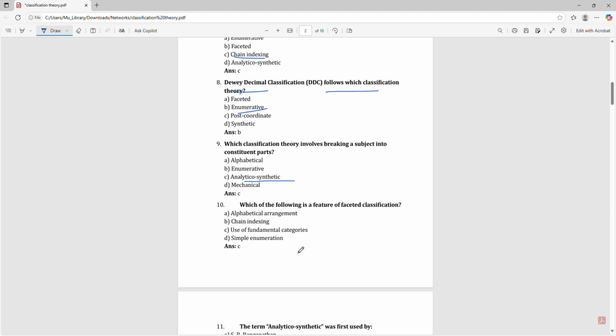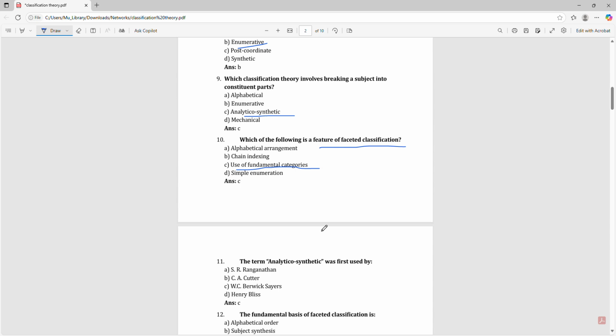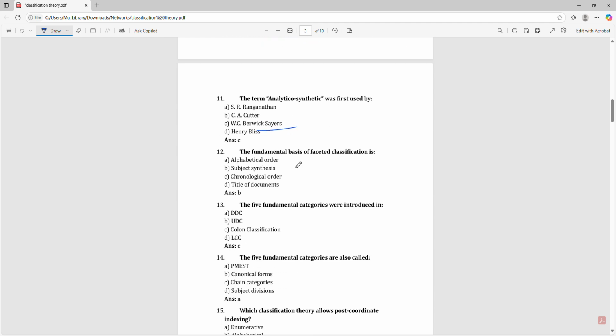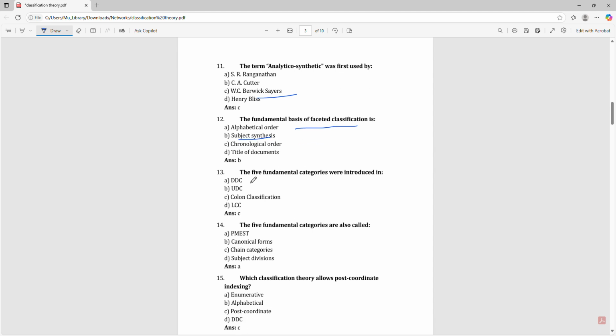Which of the following is a feature of faceted classification? Use of fundamental categories. The term analytico synthetic was first used by W.C. Berwick Sayers. The fundamental basis of faceted classification is subject synthesis. The five fundamental categories were introduced in CC. The five fundamental categories are also called the PMEST.